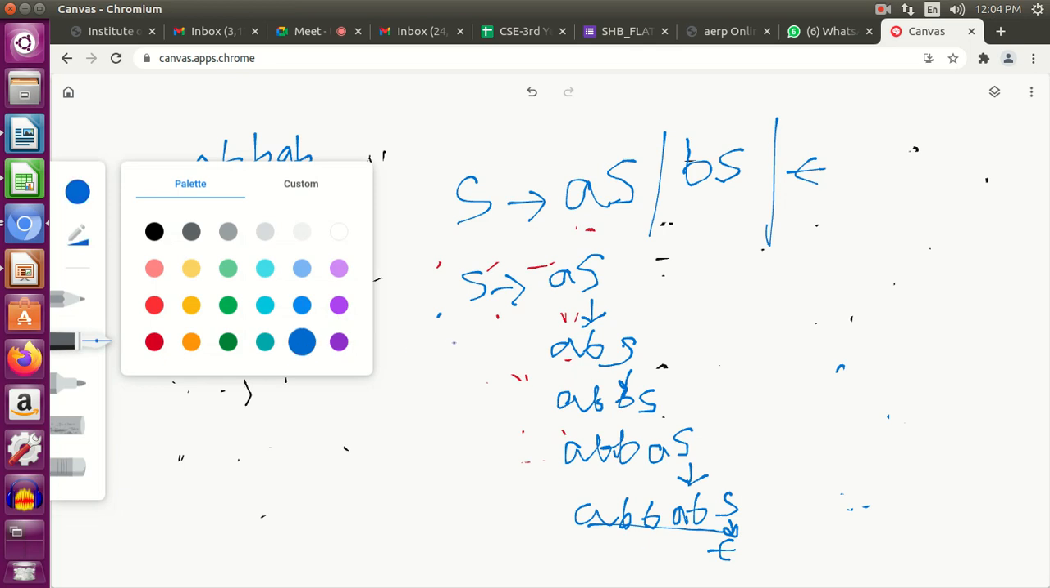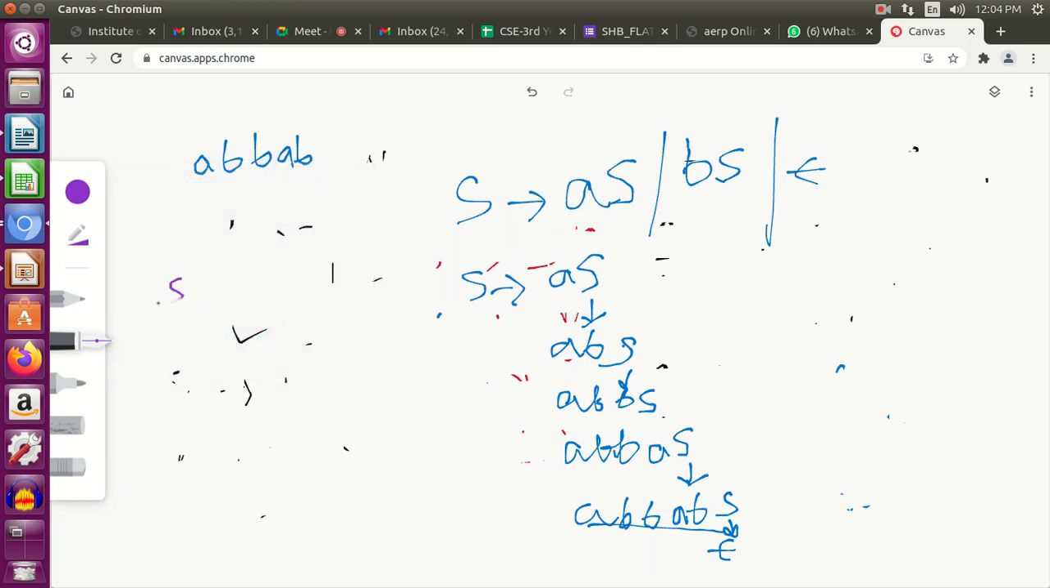S tends to AB. Okay. And we will remove the null condition of B, because in this case B always starts with either A or B, so it has to be any letter. A tends to A or B. Okay. That is fine. A tends to A or B.